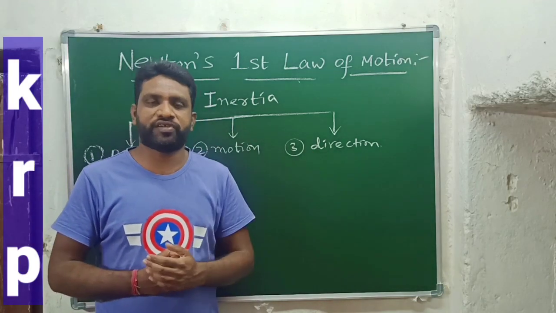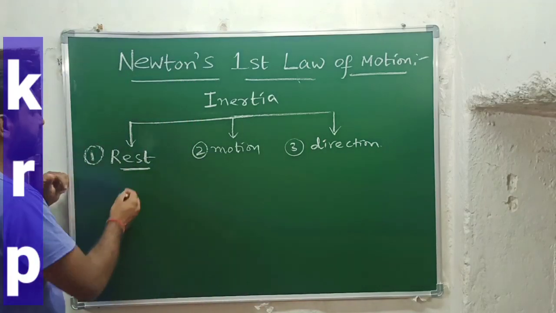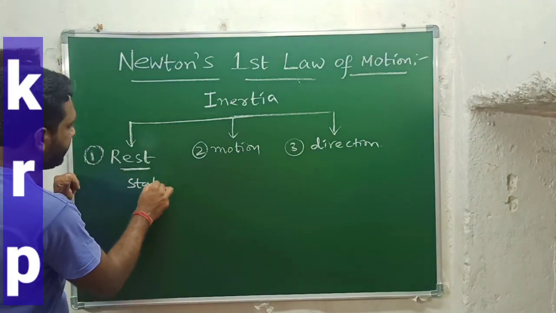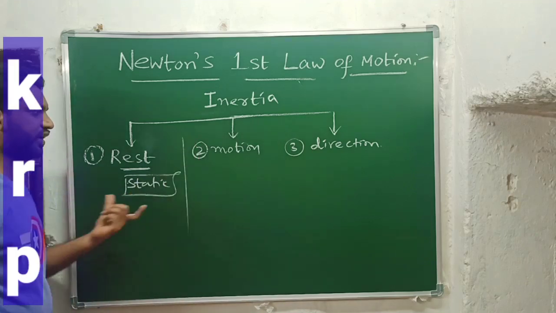So these are all the best examples for inertia of rest. And one more thing you should remember, this particular inertia of rest is also known as static inertia. Static means what here? Rest. So it is also known as static inertia.